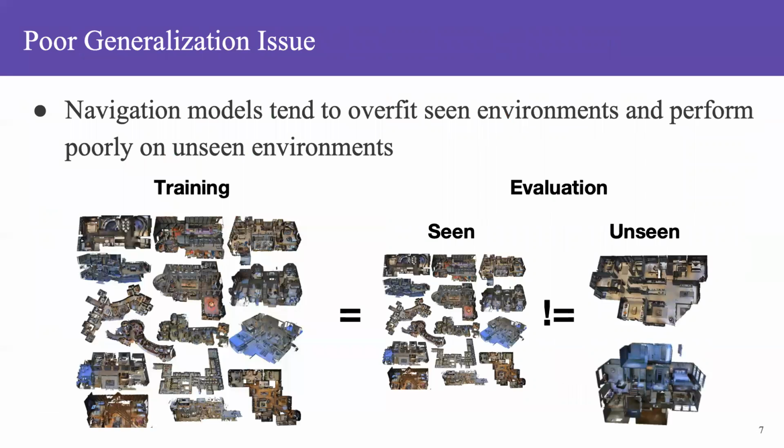The big issue of natural language grounded navigation tasks is poor generalization. The navigation models are usually trained on a set of training environments and tested on seen environments and unseen environments. Seen environments are the houses that are seen during training, and unseen environments are the houses that are totally unfamiliar to the agent. It is commonly known that models tend to overfit seen environments and perform poorly on unseen environments.